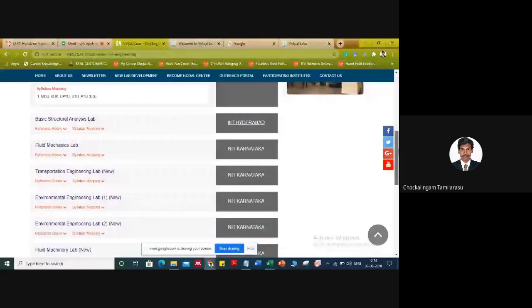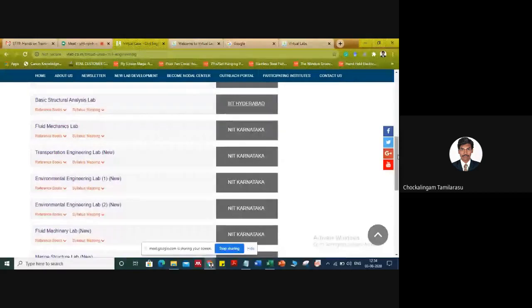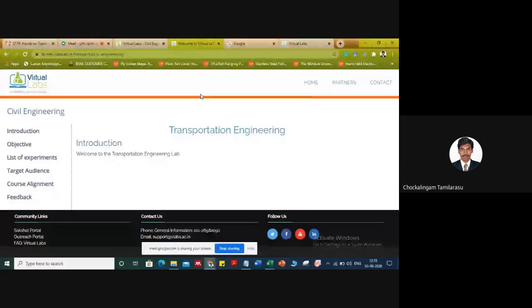As we said earlier, both the construction materials laboratory and the highway engineering laboratory come under the banner of transportation engineering. It is provided by NIT Surathkal. Once you click that link, it will open a separate website. Here is transportation engineering. On the left side of the website there are some tabs: introduction, objective, why we have to carry out experiments, and what the different experiments available are. Similar to the strength of materials laboratory as explained by Lydia ma'am, the same things are mentioned here: target audience, course alignment and feedback. If you want to provide feedback, you can give it here. Now we'll move on to the list of experiments.